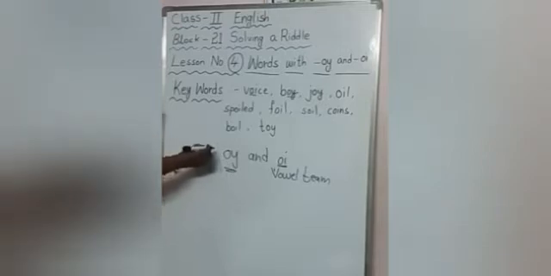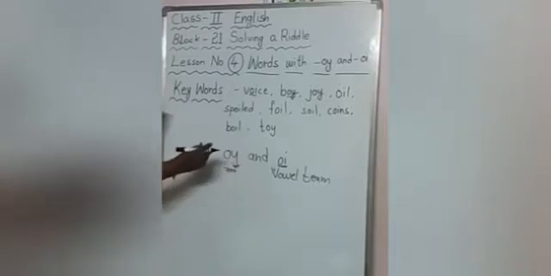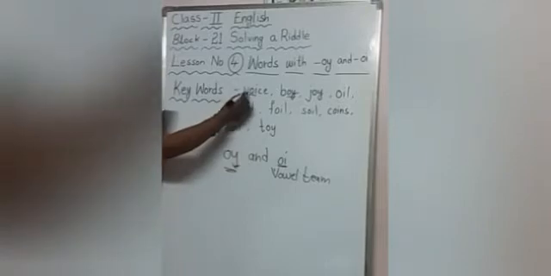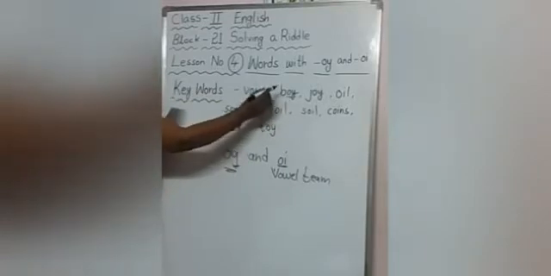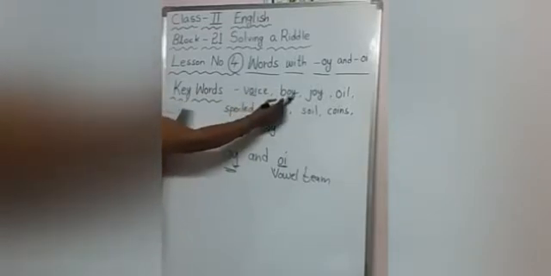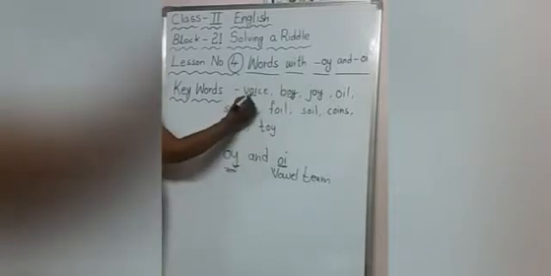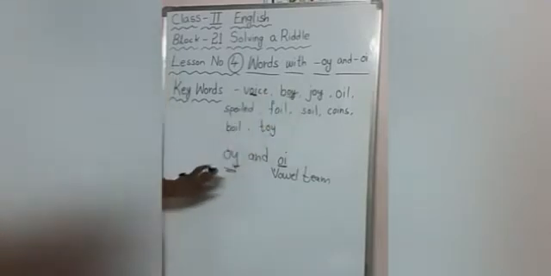You all know that. But children, the letter Y is sometimes a part of a vowel team. This is also called a vowel team. The letters OI come in the middle and beginning of words, and OY comes at the end. The letter Y likes to be at the end of words, but the letter I doesn't. If you see here, O and I are coming in the middle, but the letter Y is coming at the end. Okay children, till here clear?